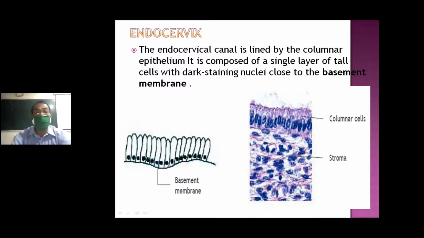When the ectocervix and endocervix meet, there is a junction, the squamocolumnar junction. This is the enlarged view. This is the columnar cell, and this is the stroma.